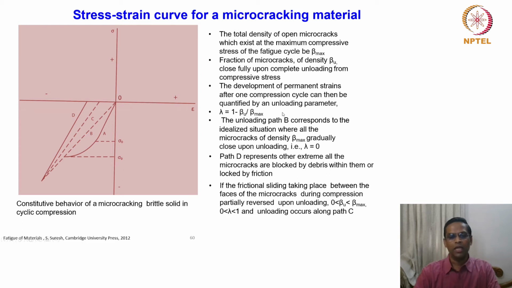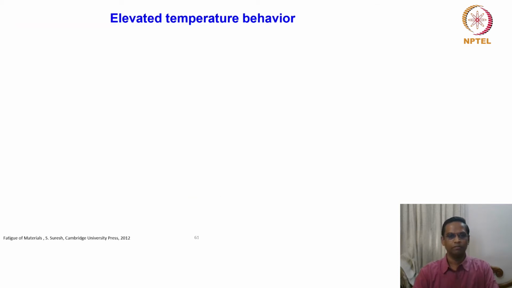And when it comes to that kind of thing, this equation will give lambda less than 1, right, because it is less than 1. So the unloading path C will be dictated by this. Okay, so this is one model which explains how the microcracking material behaves when subjected to cyclic loading. One for tension, one for compression. This is what we have seen.